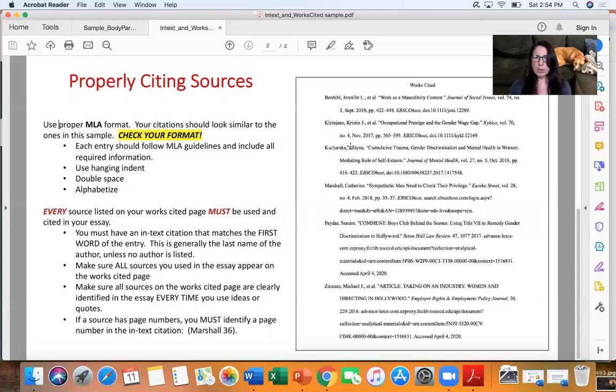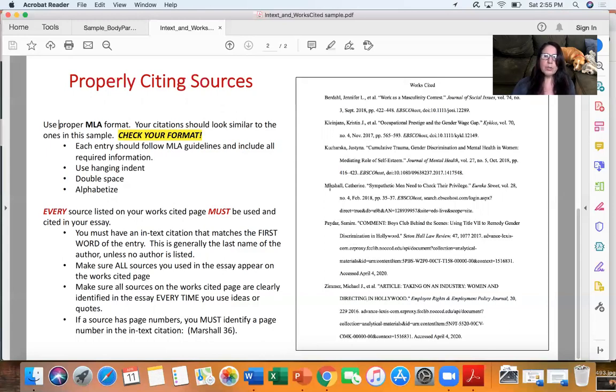So that comes next. So author, title of the article, title of the journal. If you're using a journal, volume number, then you're going to put the date and the complete page numbers, unless it's an internet source, that it appeared on. And then you're going to put the database and the identifying information. Sometimes it's a URL. EBSCO usually has the DOI numbers just to make it a little bit shorter, but you can see down here in Pater, she has the URL for the LexisNexis one.